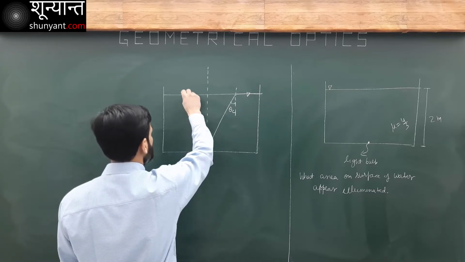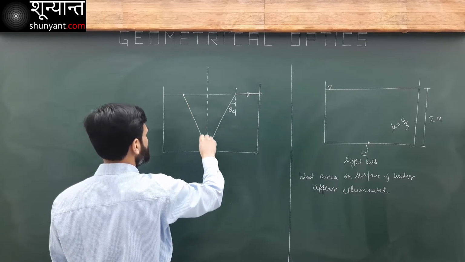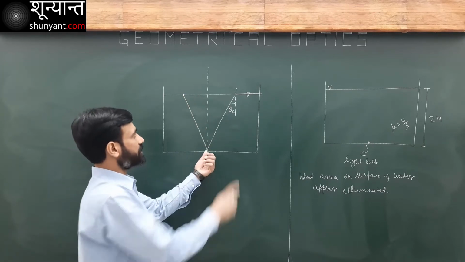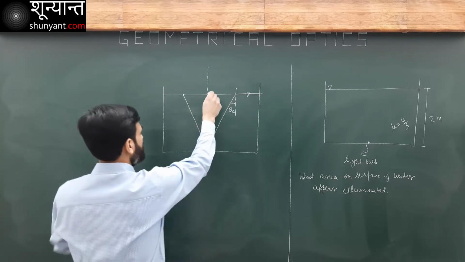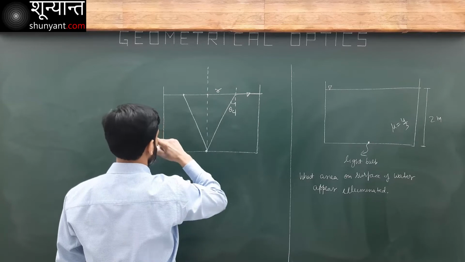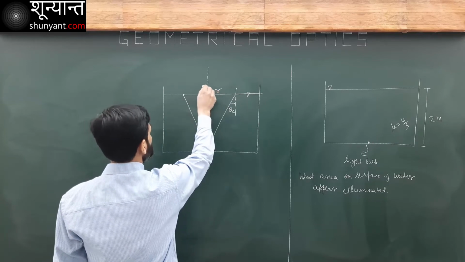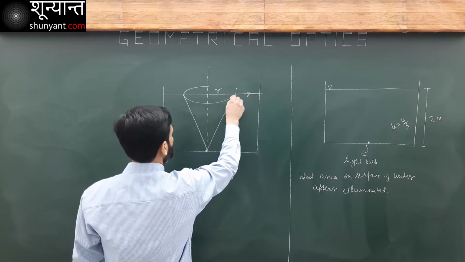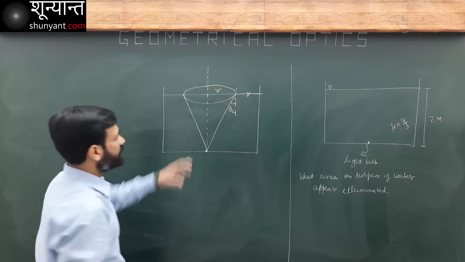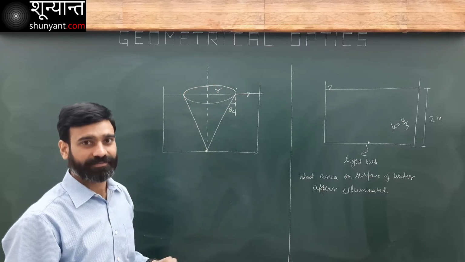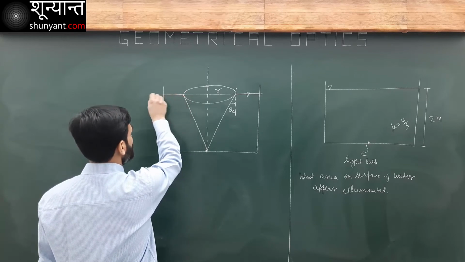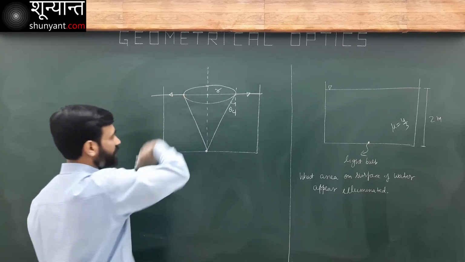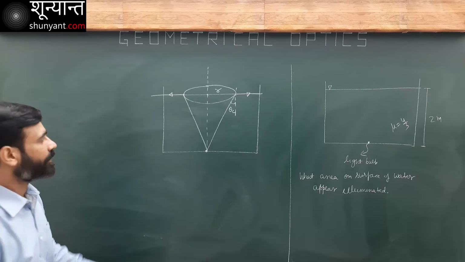This is on the other side. It will be on all sides. With respect to this, all these points will be on the circle, on a circle of radius r. Let's say the radius is r. So light is going to come out only from inside this circular area. Do you see this? Outside of this, light is not going to come out. It is going to be reflected back into the pool.